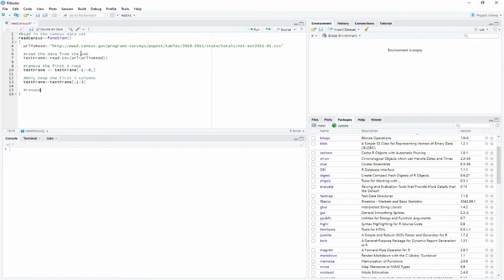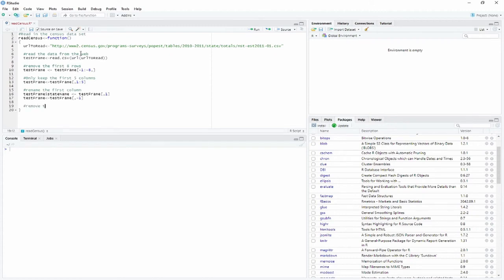Now let's rename the first column. So test frame, let's create a column, state name, from assignment test frame, and we want it from column 1. Now let's get rid of the existing one called state name. So test frame, we're going to store in it test frame, and we're going to delete the first column, so comma, -1.